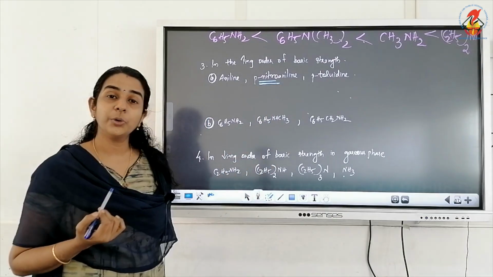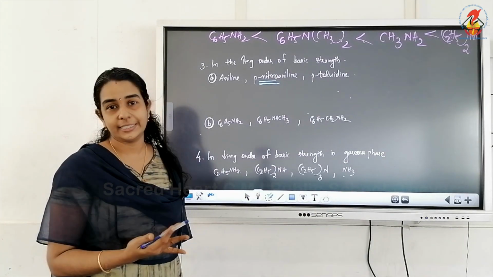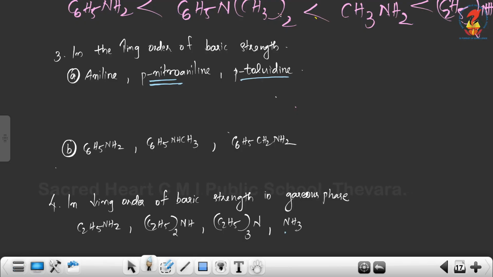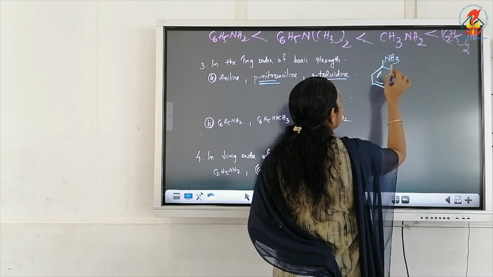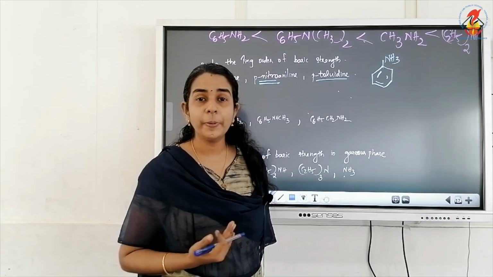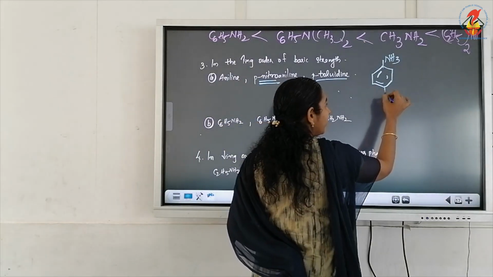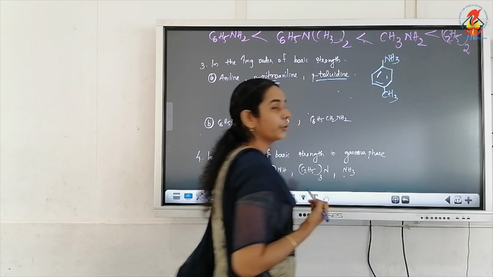We know that nitro group is minus I, so that will decrease basicity. Para-toluidine means, we know the structure of toluidine. Toluidine means aniline containing methyl group as substituent.